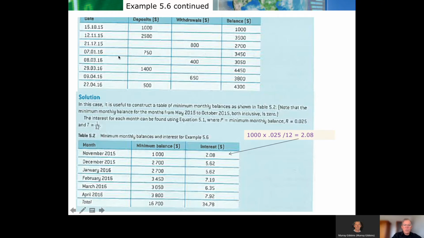We just keep following that. Watch the dates. Be careful. You can easily trip yourself up. So I've got to keep looking for the smallest amount.